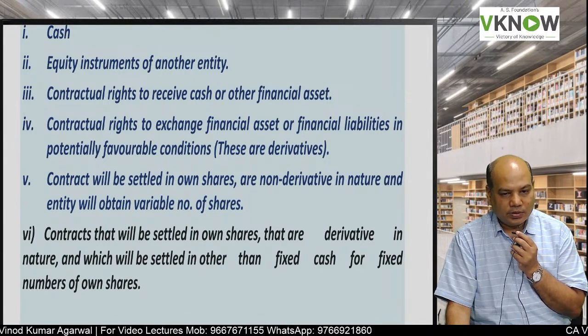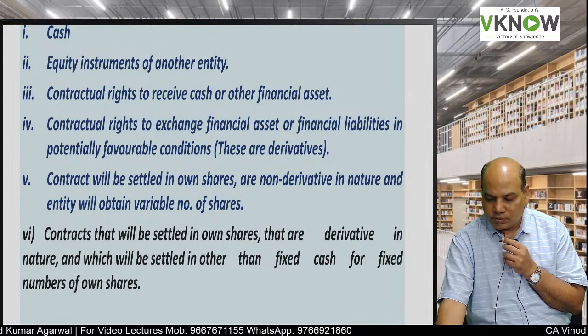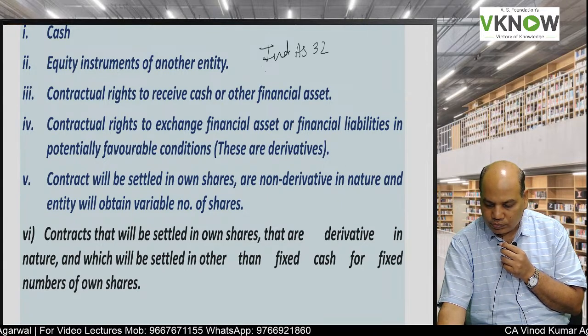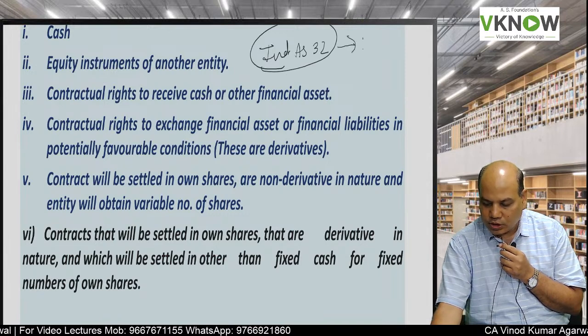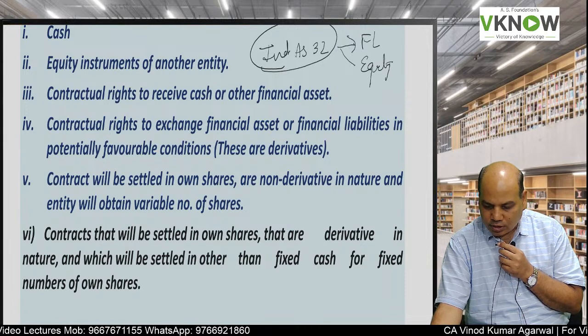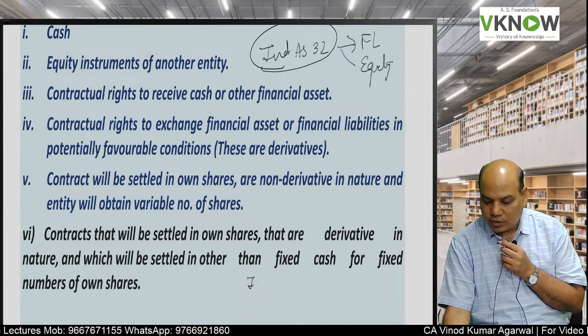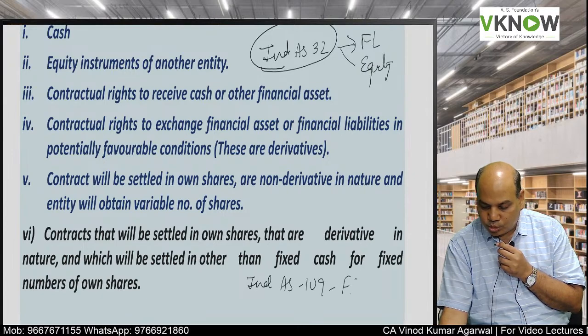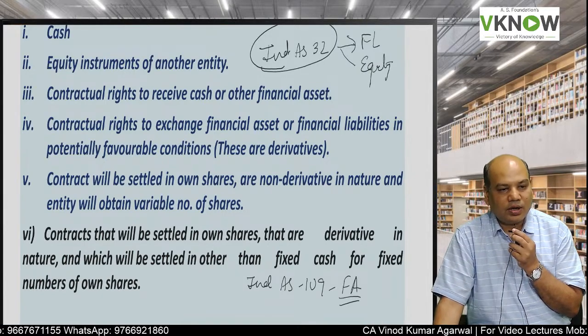Now we'll deal with what is financial asset. Just for your information, in Ind AS 32 the major focus is on financial liability and equity, and in Ind AS 109 the focus would be more on financial asset.